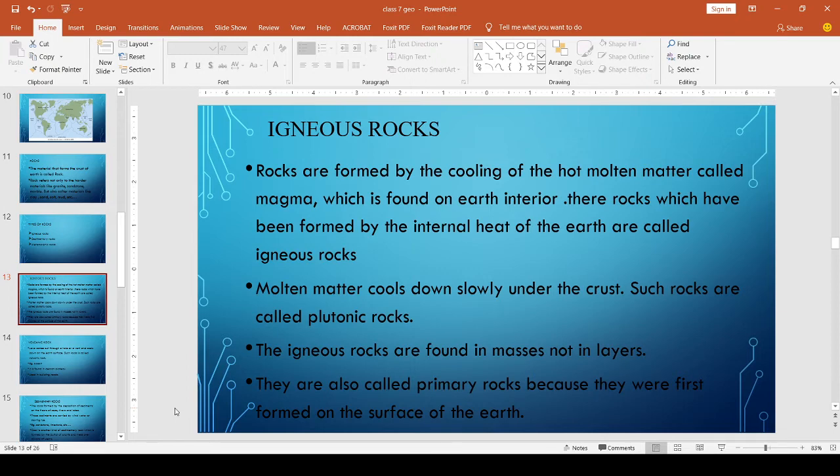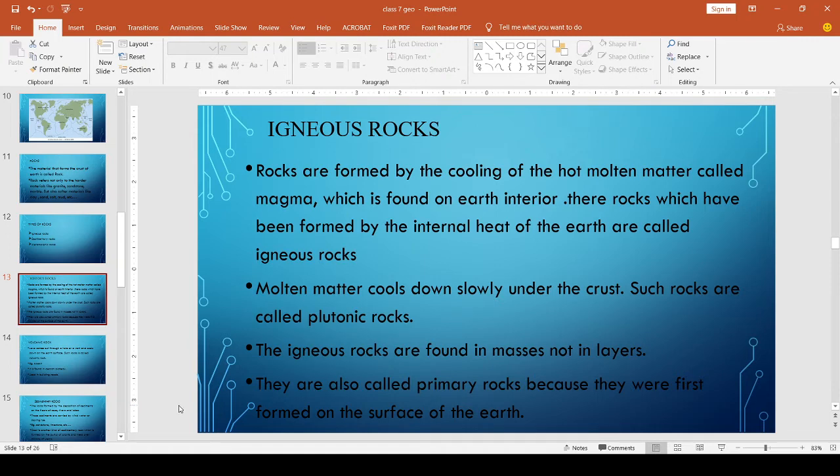So what are igneous rocks? Rocks formed by the cooling of hot molten matter called magma, by the internal heat of the earth. Because of the internal heat, rocks are melted down, come out to the surface, cool down and become igneous rocks.